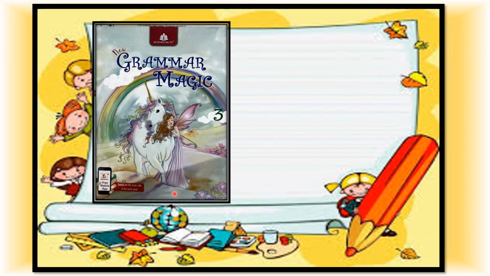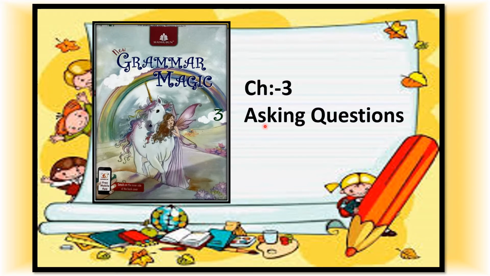Okay children, we have finished our worksheet number 1 and worksheet number 2. So we will continue with Grammar Magic. So, grammar book. We are going to continue and start a new chapter. It's chapter number 3, asking questions. So let's start.